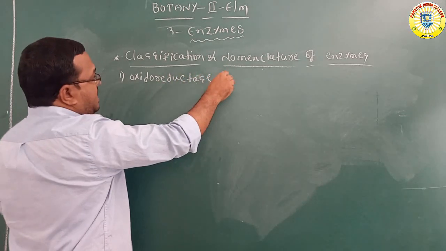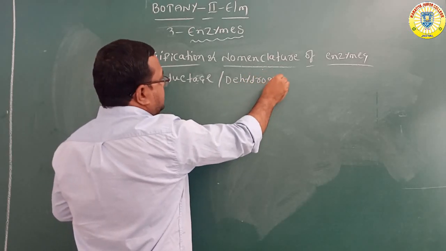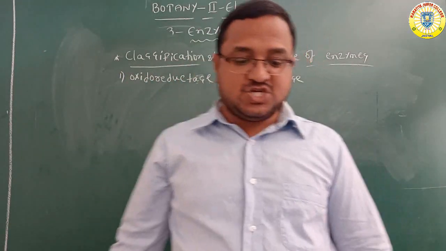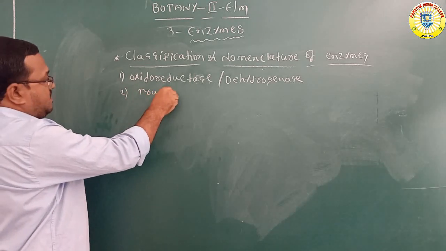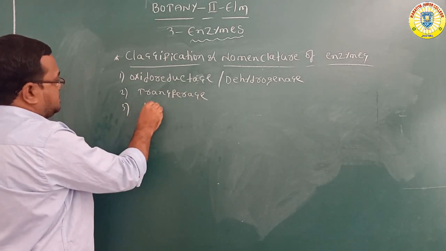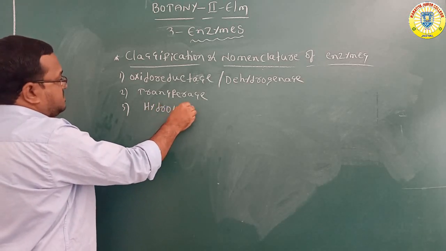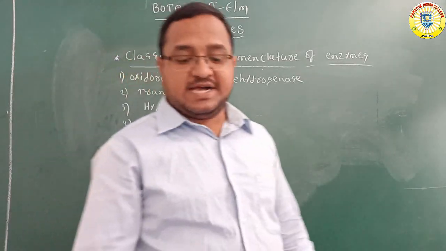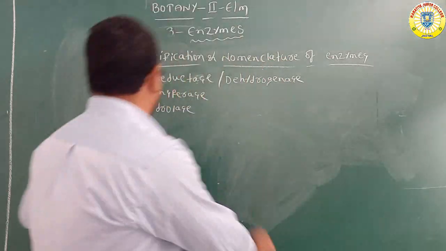Oxidoreductase, this is also called dehydrogenase. Next, second one, transferase. Third one, hydrolase. Fourth one, lyase. Fifth one, isomerase. Sixth, ligase.